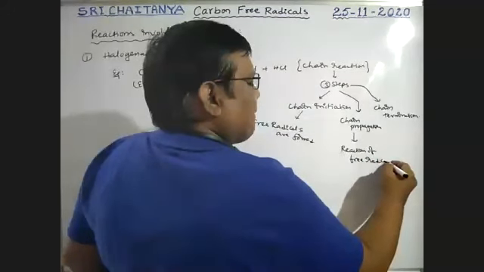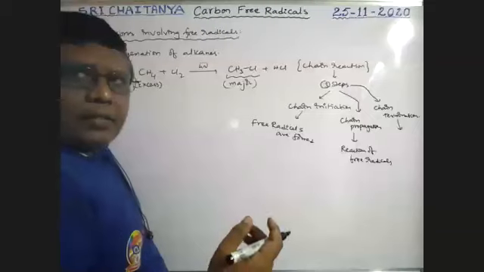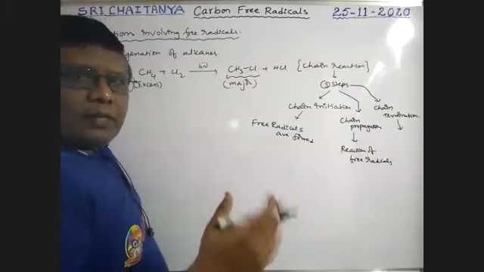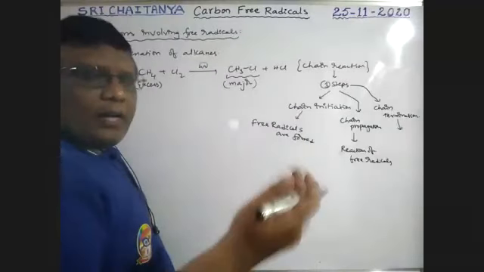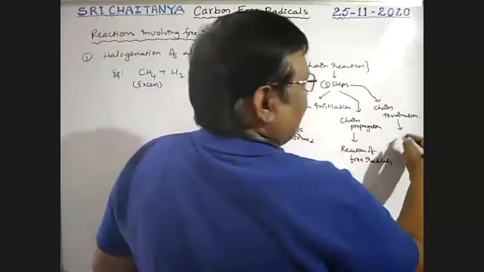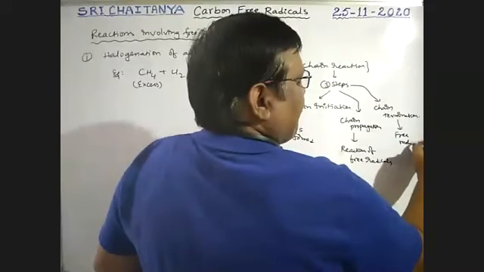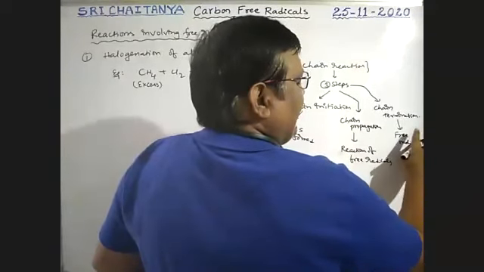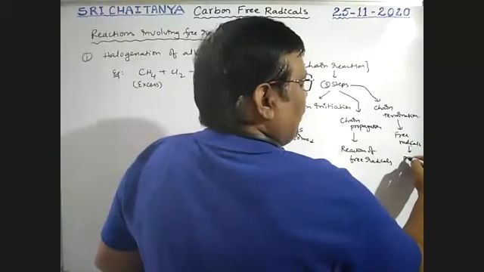Termination means closing of free radicals. That means every free radical is neutralized. No free radicals remain. Free radicals turn into molecules.